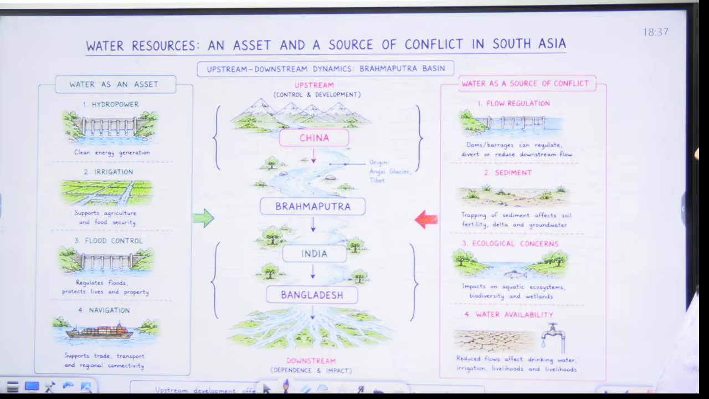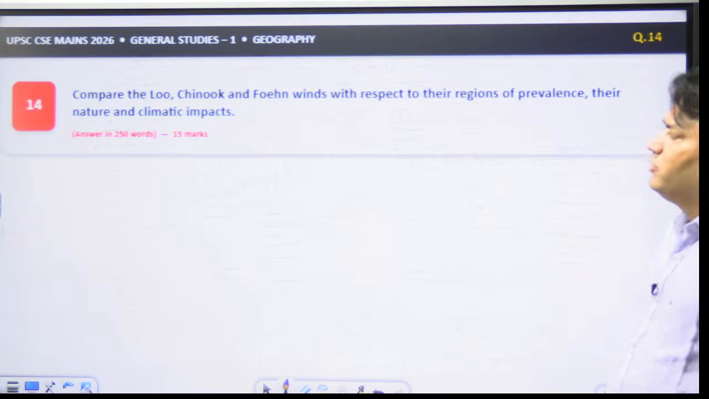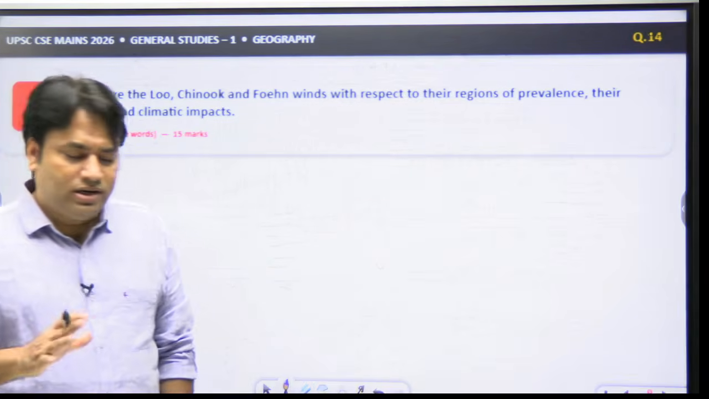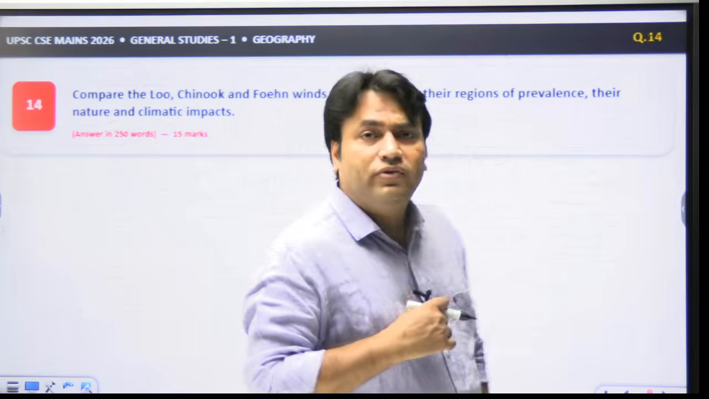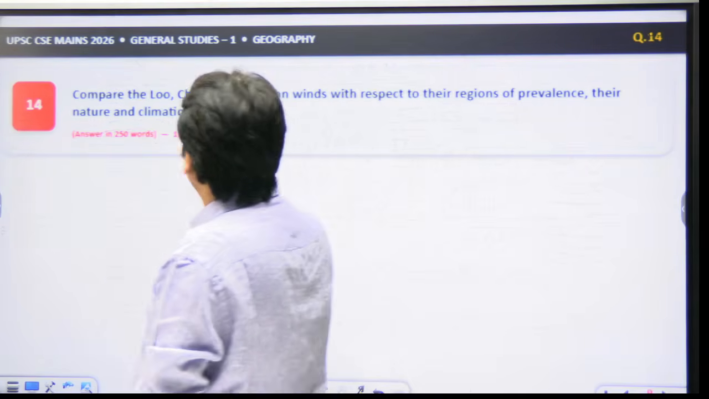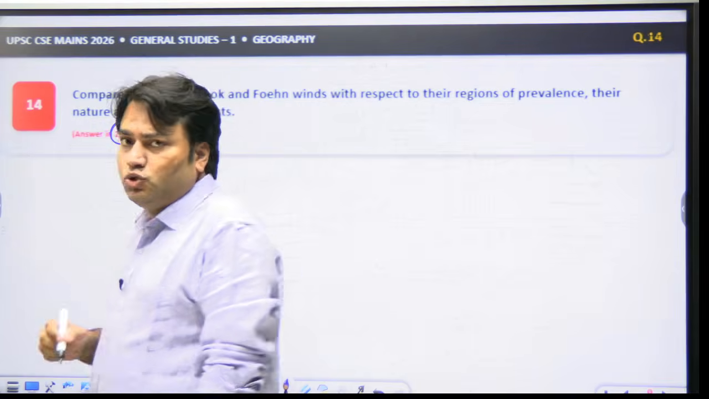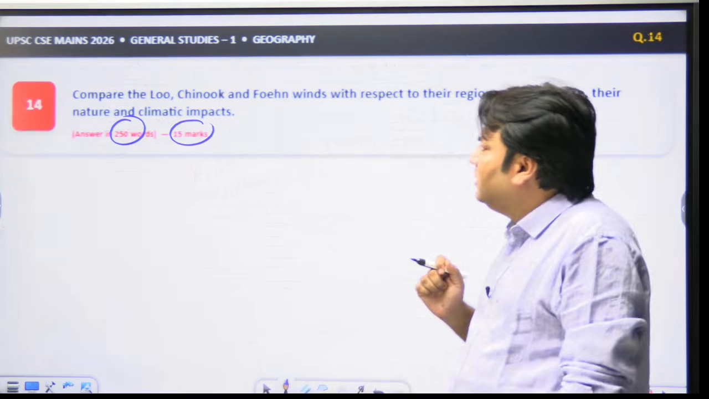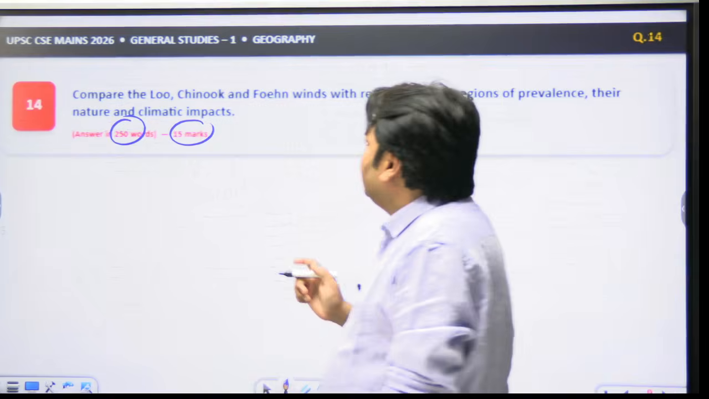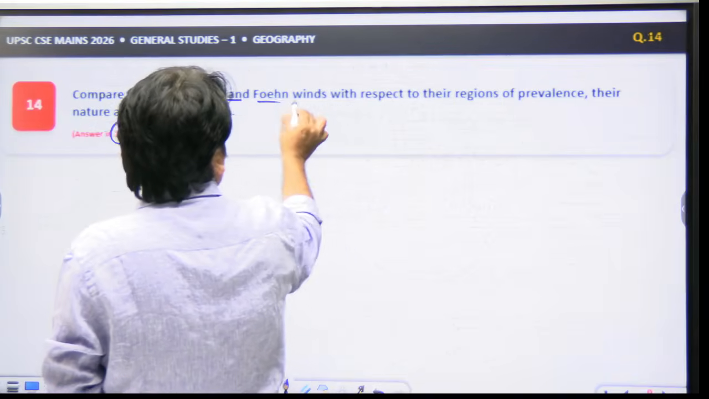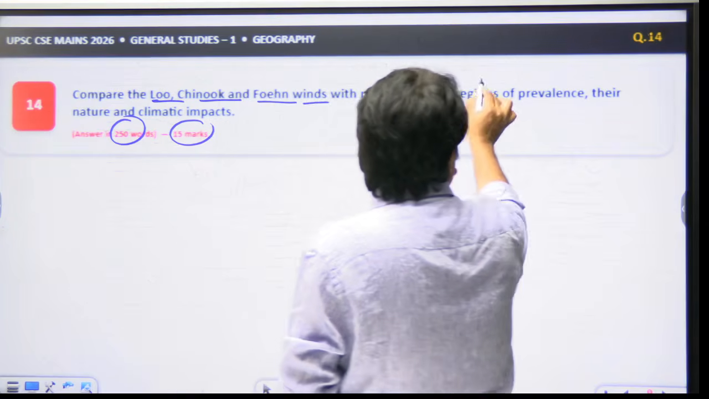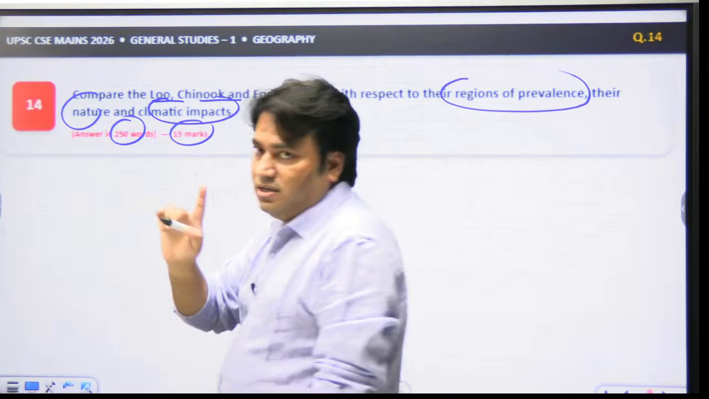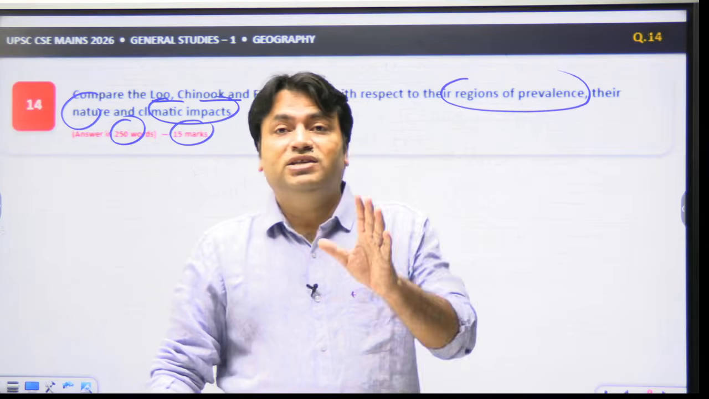So this is also a method through which we can write the answer of this question. Now we are coming to the second set of questions. In the second set, there are 4 questions. All these 4 questions are 15 marker questions, and you have to write the answer of each in 250 words. The question is very simple. It asks: compare the Loo, Chinook and Foehn winds with respect to their reasons of prevalence, their nature and climatic impacts. So this question is basically a comparison-based question.